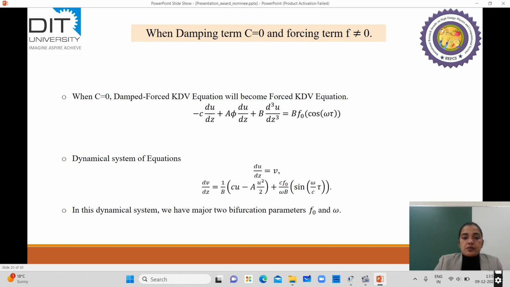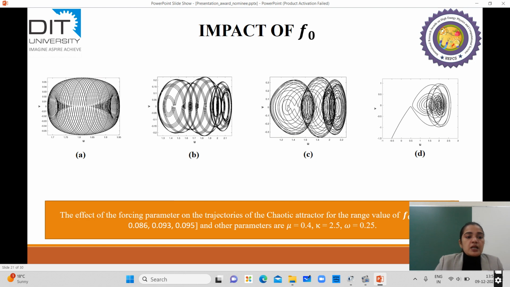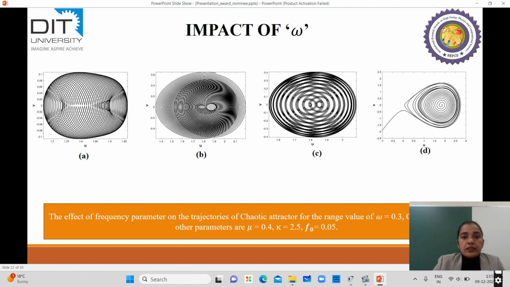So in this case, we have two additional parameters. The first one is the forcing parameter F naught. The next one is the frequency parameter, which is omega. So we'll see the impact of the range of these parameters. So these are the phase portraits which are indicating the chaotic attractor for the increasing value of the forcing parameter and for the increasing value of the omega parameter.